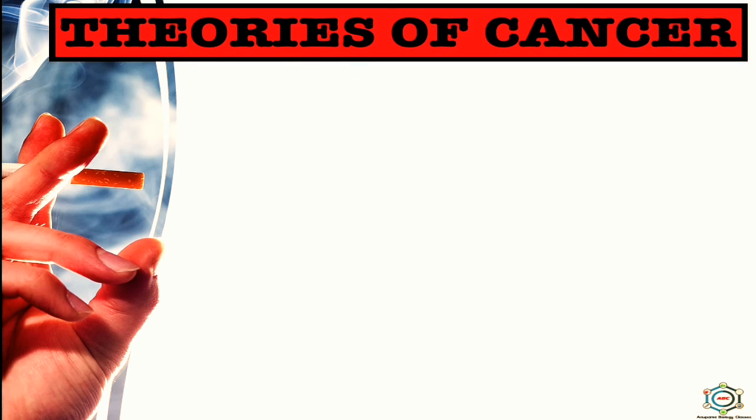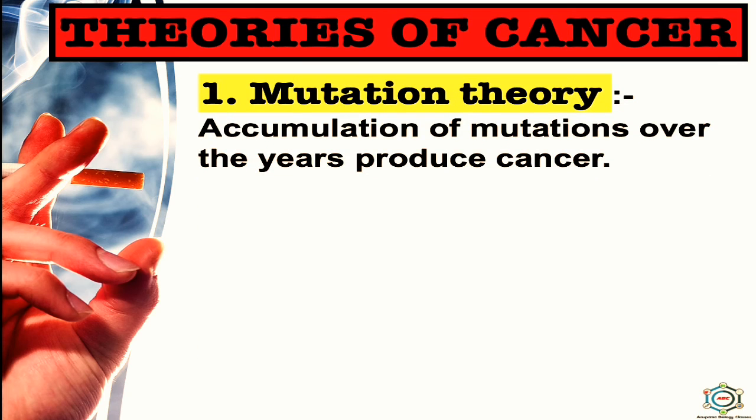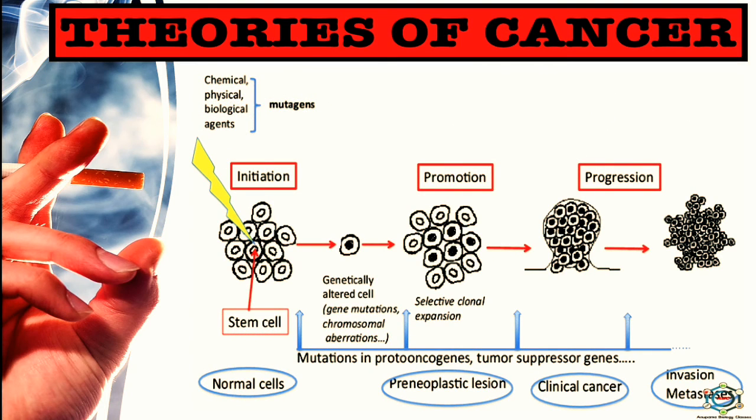Now, after this, theories of cancer. Two theories are worthy of mention, in which the first one is mutation theory. Accumulation of mutations over the years produces cancer. Now, here you can see in the case of mutation theory, normal cells, then pre-neoplastic lesions, then clinical cancer and invasive metastasis, which means initiation, then promotion and then progression. So these are the stages of cancer, and here some mutagens like chemical, physical and biological agents are responsible for causing the initiation of cancer.